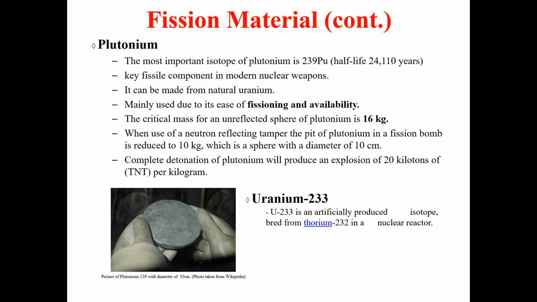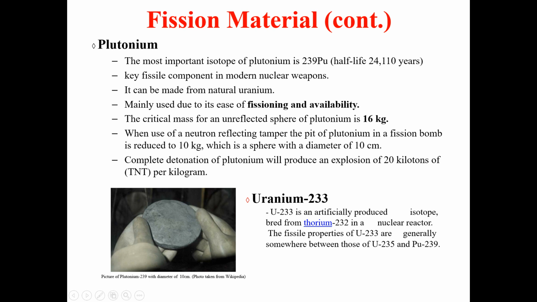Unlike that, you can also have uranium 233. So what is uranium 233? Uranium 233 is an artificially produced isotope of uranium, which is bred from thorium 232 in nuclear reactors. This is one of the uranium isotopes that we can artificially produce in a nuclear reactor from thorium 232.